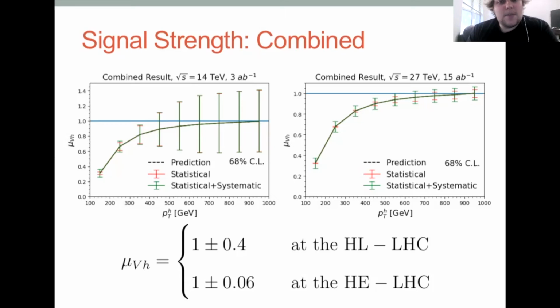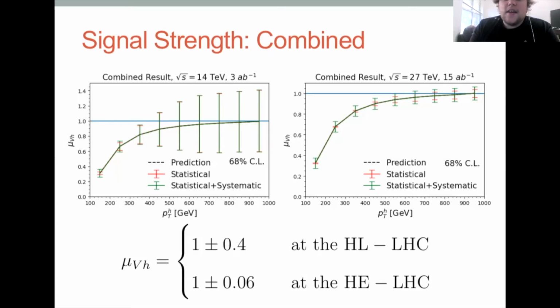And these are the 68% confidence levels that I'm showing. Didn't say that on the last slide, but they were the same. And on the right, we have the high energy LHC, and the errors are at about 6%. And we've, I think, added statistical or systematic errors in quadrature. I think it was like 5% or something. I can't remember exactly what we added, but it was something similar to that. You can find the exact details in our paper. And so let's move on.